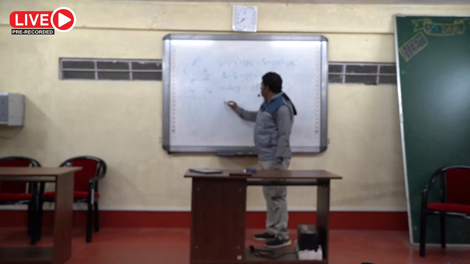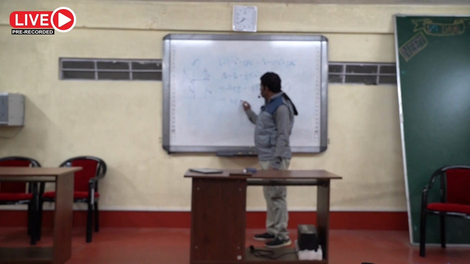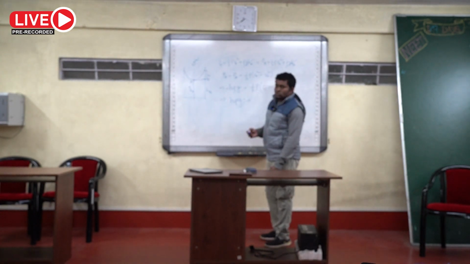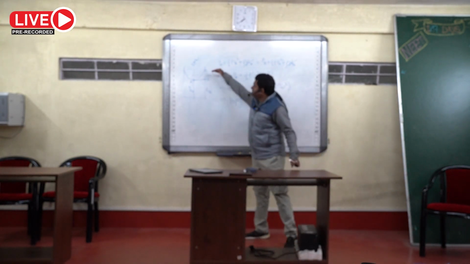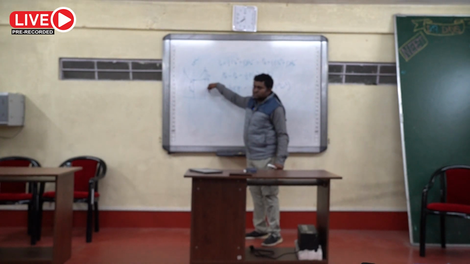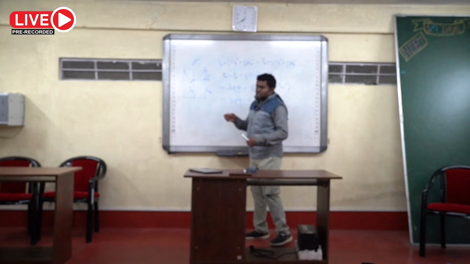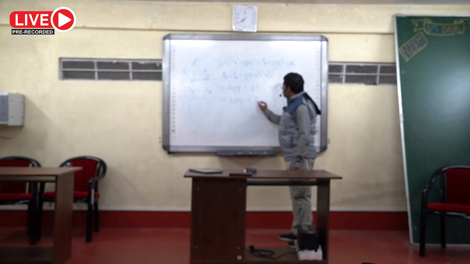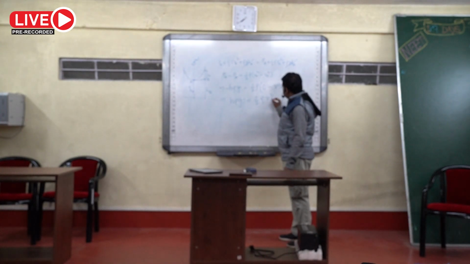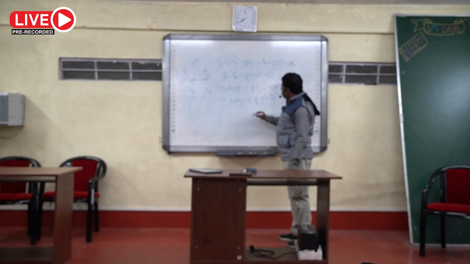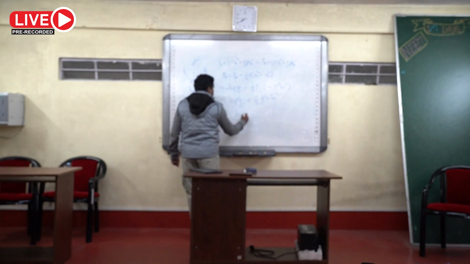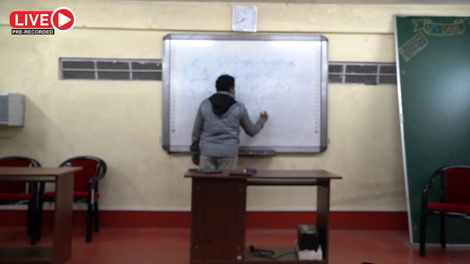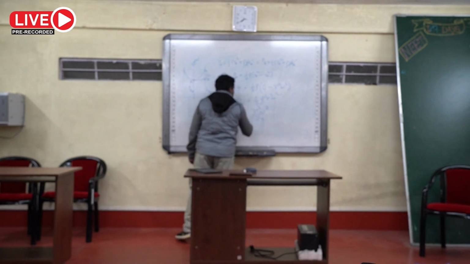So in that case it will be H rho G, because whenever we measure pressure at a depth, we measure it from the top level to the bottom. So here it is taken from bottom to top, that's why I put this minus sign. So H rho G will be half rho R square omega square. Rho will cancel, so from that you can find the value of H. That is R square omega square by 2G. That is the answer.